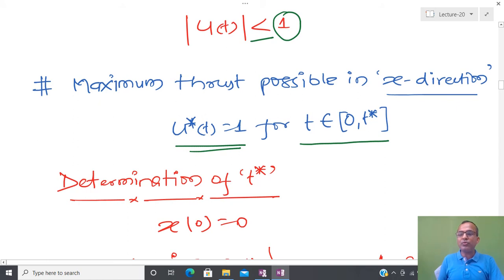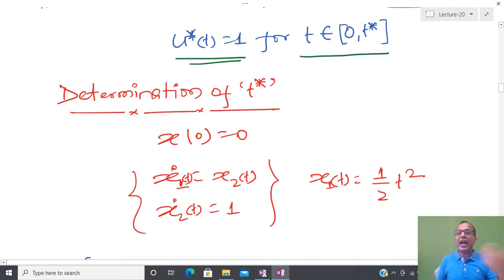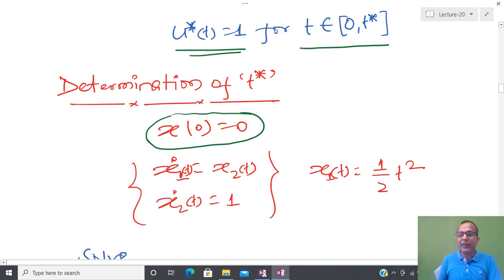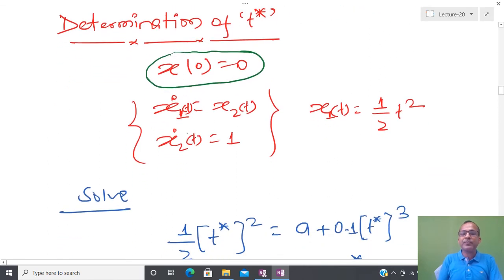Now I am going to find that t star, or feasible t star, using some kind of simple geometry. So initially I am assuming that the aircraft is at x equal to 0 and y equal to 0. So x is the two states, x1 and x2, both equal to 0, and everywhere I am going to apply the maximum amount of control, that is unity.